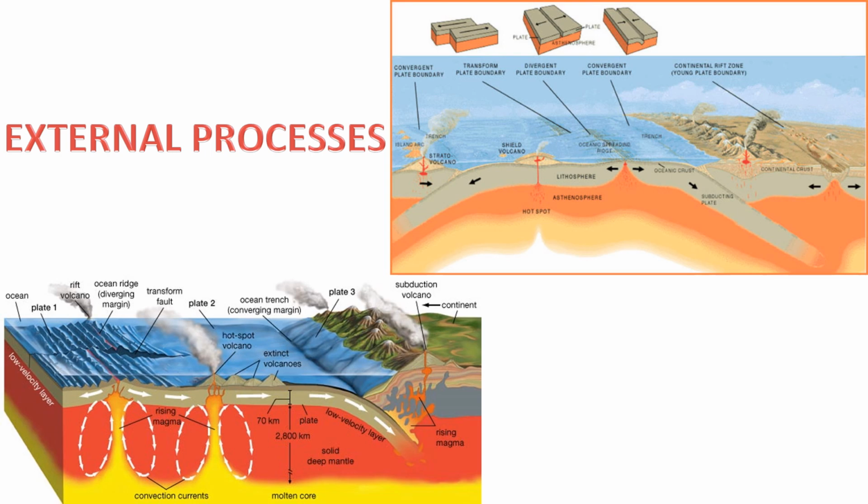2. Volcanic activity. Volcanism, the eruption of molten rock, ash, and gases from the Earth's interior onto the surface. This can lead to the formation of volcanoes, volcanic islands, and various volcanic landforms. 3. Earthquakes. The release of energy in the Earth's crust, often associated with movement along faults. Earthquakes can result from tectonic activity and may lead to the creation of fault lines.